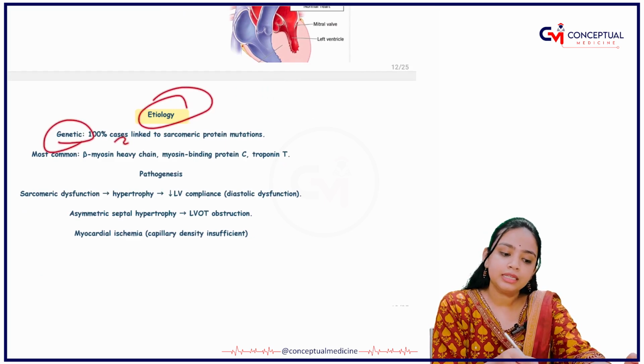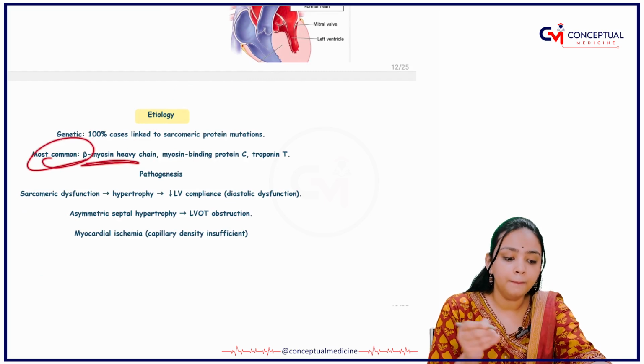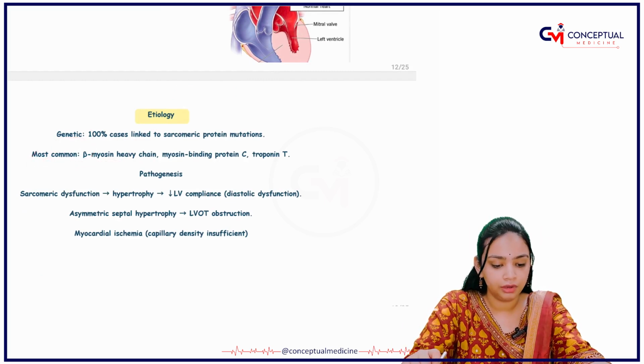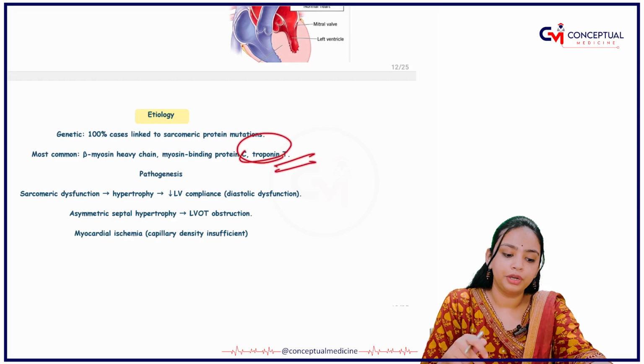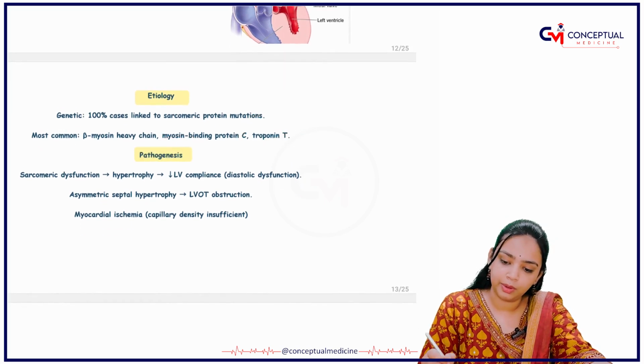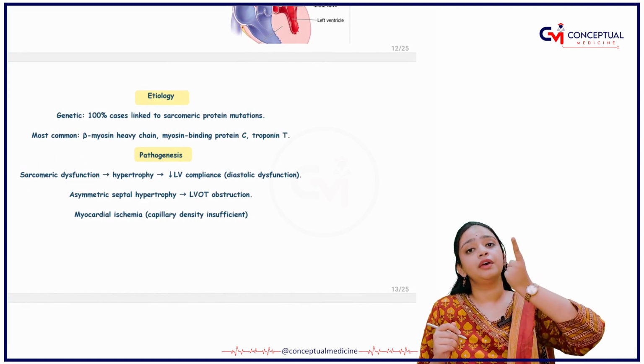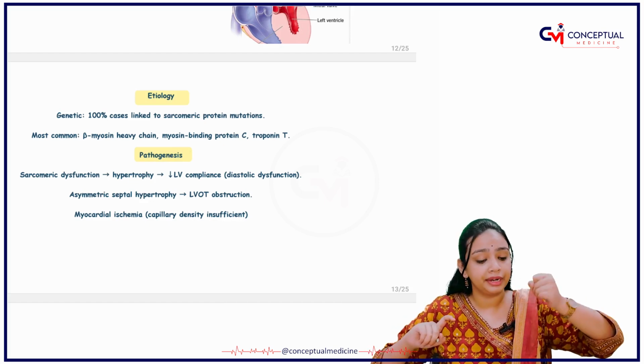Etiology: genetic. 100% of cases are genetic. Okay, what is the most common one? The beta myosin heavy chains are involved, and then you have troponin T. What is the pathogenesis behind it? The first one is sarcomeric dysfunction, which we have seen in the dilated one also.